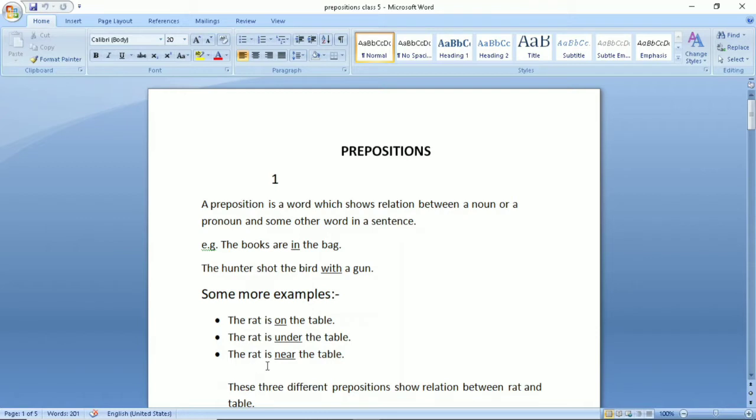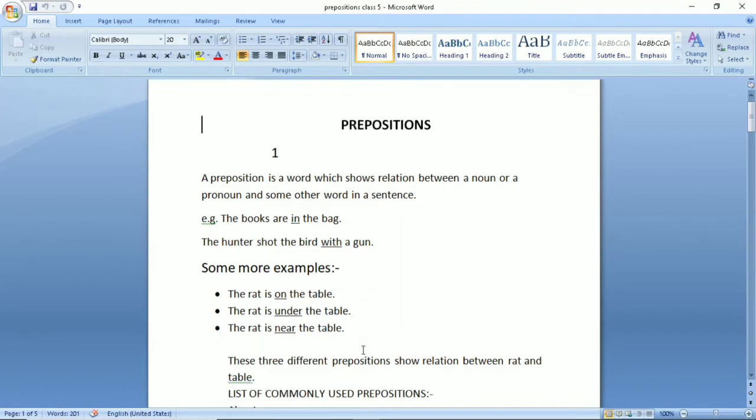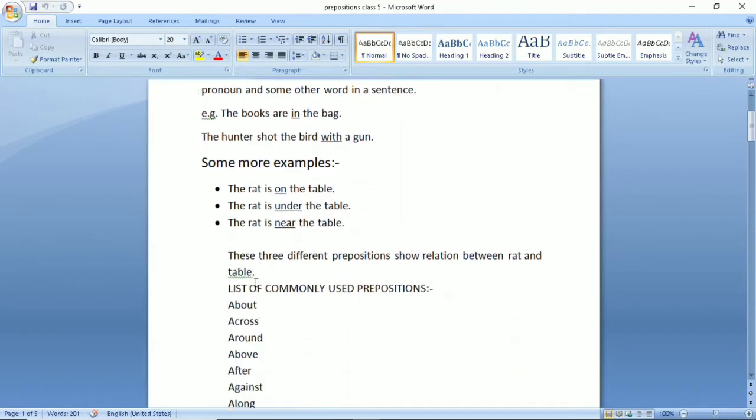Then next sentence, the rat is near the table. Near means it is somewhere near. It may be beside, it may be near the table. These three different prepositions show relation between rat and table. So in these three examples we have used three different prepositions only to show the relation between rat and table.